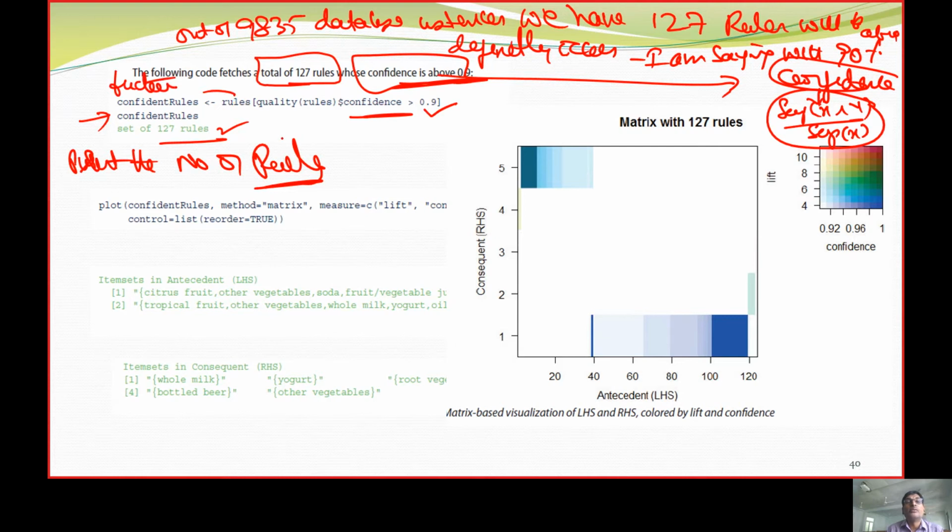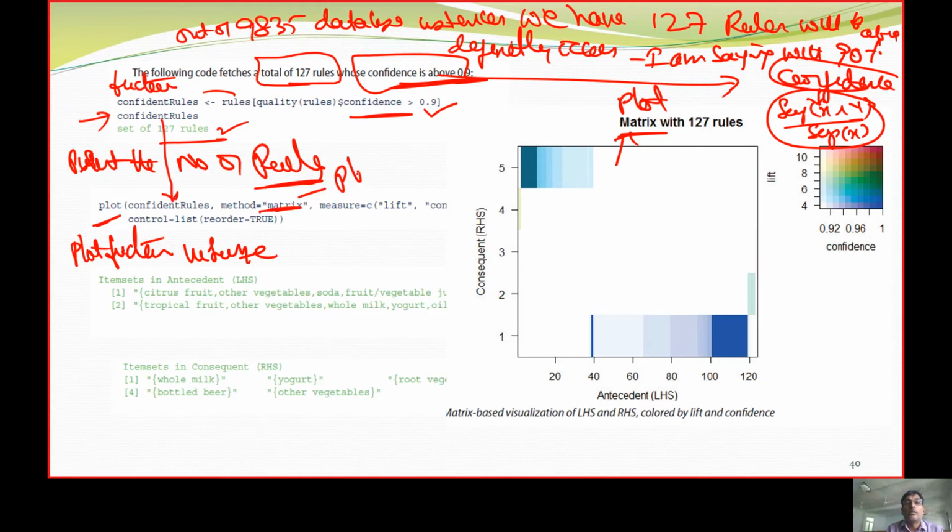We will identify the rules which have a confidence of 90%, and we are going to bring them. Now this is called a matrix plot. We are going to visualize the same confidence rules with the plot function.